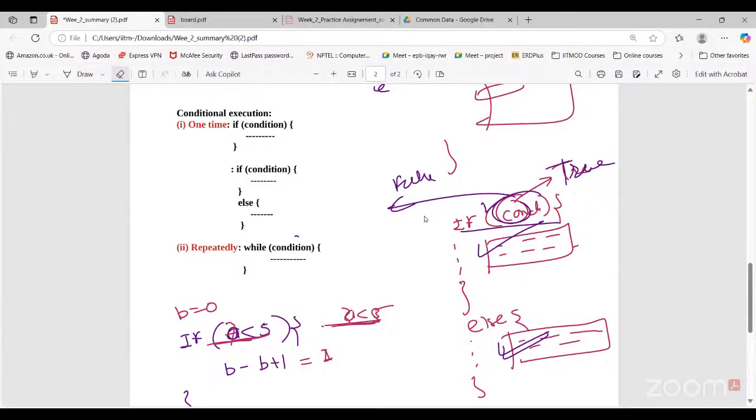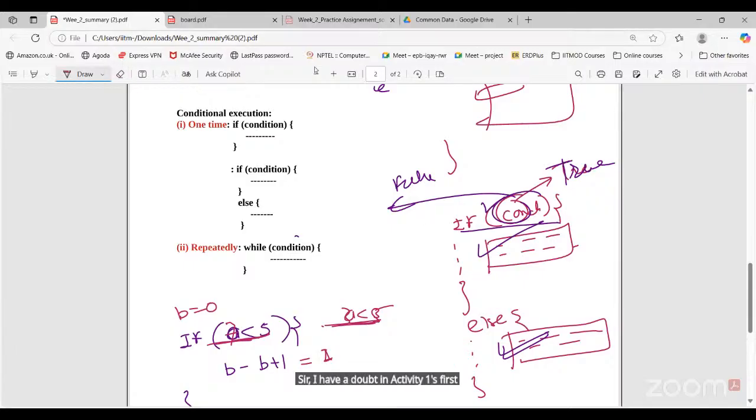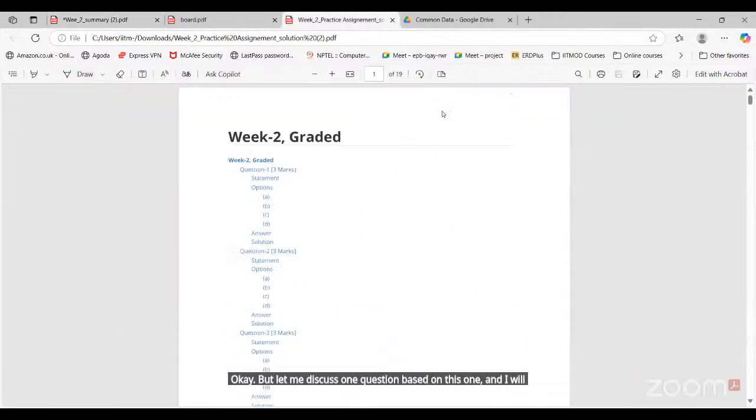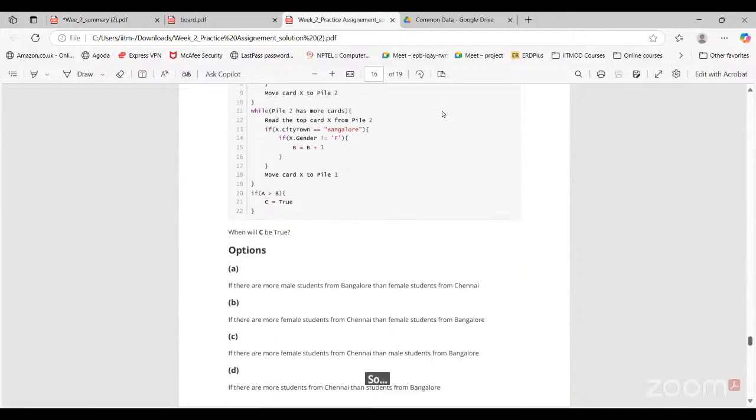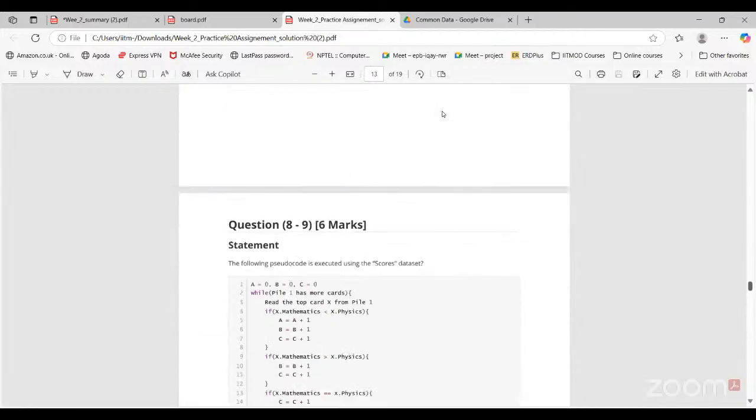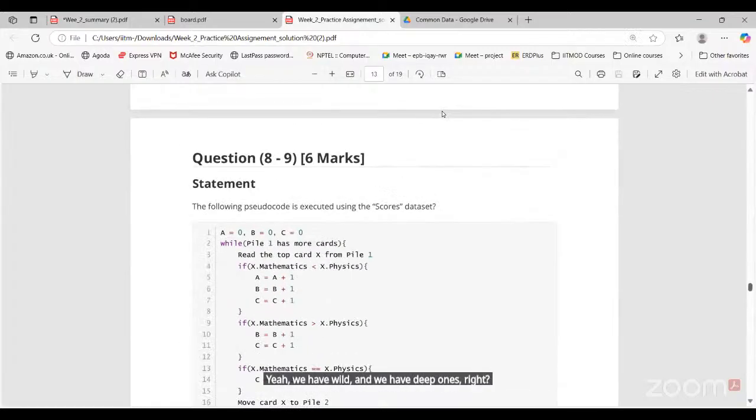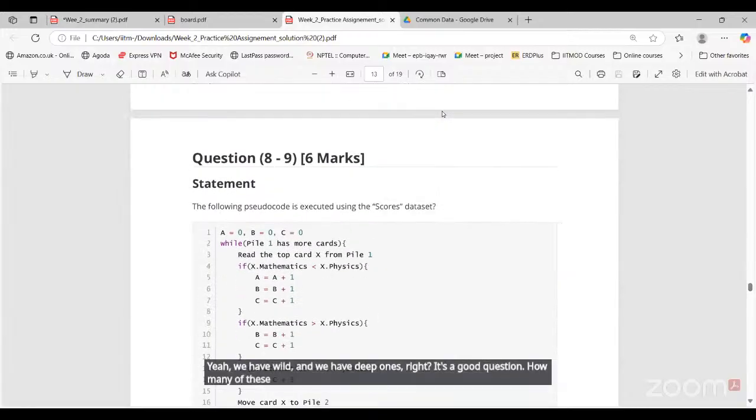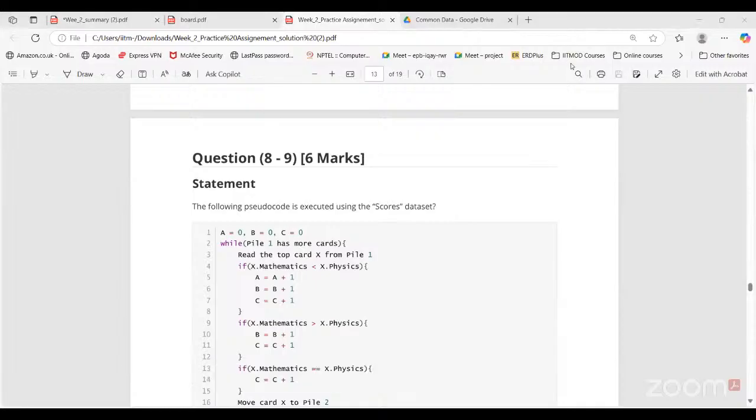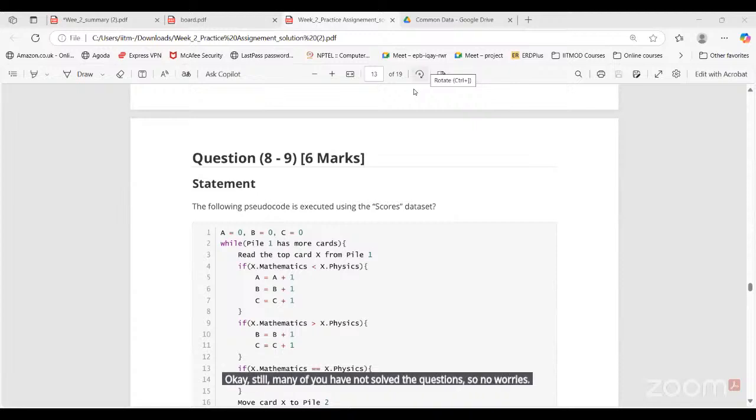Sir, I have a doubt in the activity, this is about the flowchart. Okay, but let me discuss one question based on this one, then I will take your activity doubt. Here we have while, here we have if also, right? Good question. How many of you solved the practice assignment question? Please raise your hand. Okay, still many of you have not solved the question, so no worries. I'll discuss this, then we can go to the activity.